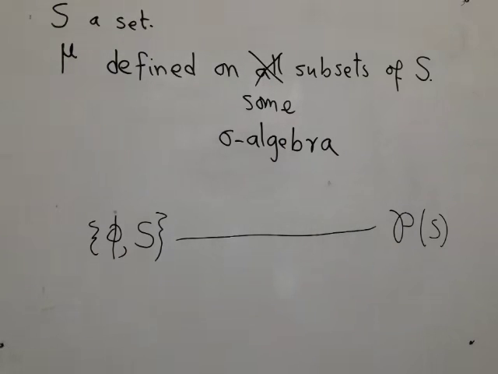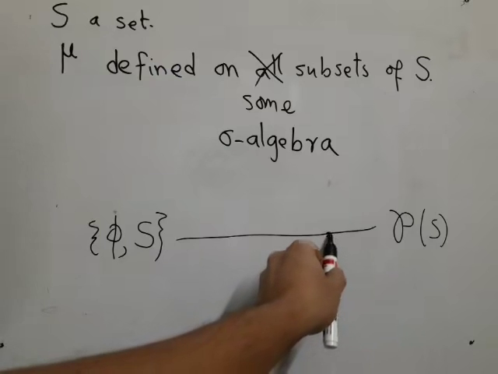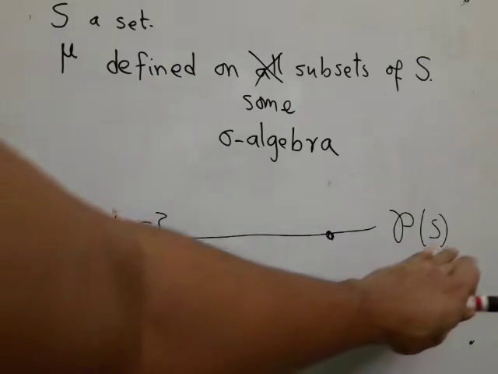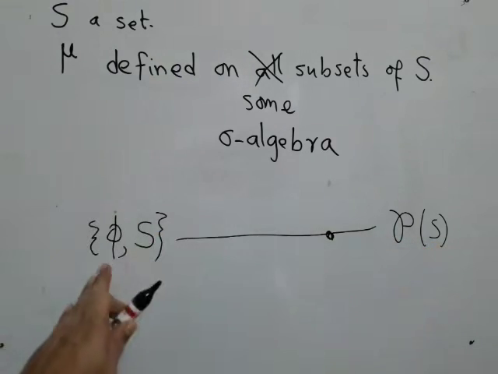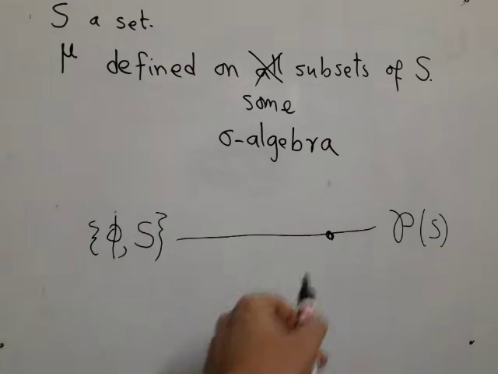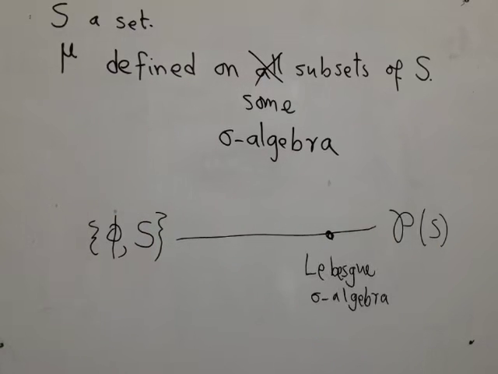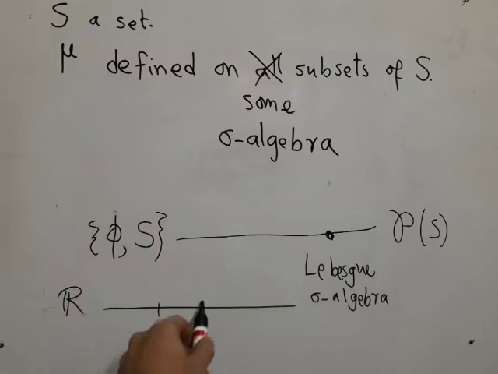Now, Henri Lebesgue, who kind of started this entire discussion, came up with one thing here, which was smaller than the power set, but much larger than this trivial thing, which was called the Lebesgue sigma algebra. His aim was this: he was working with R, and his aim was to define length for different subsets, and he ran into the same problem. He could not define length for all possible subsets.